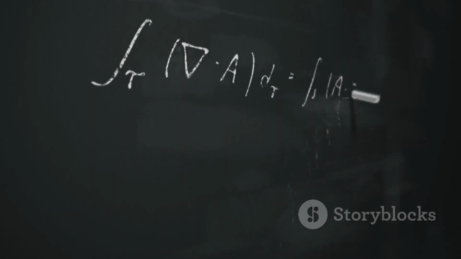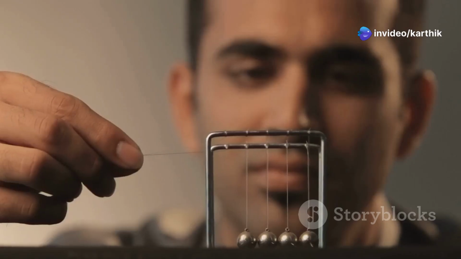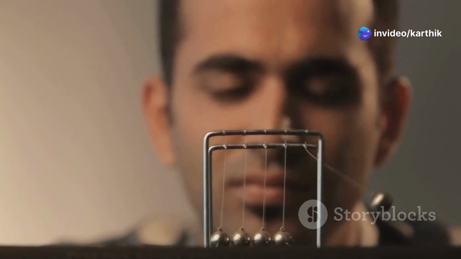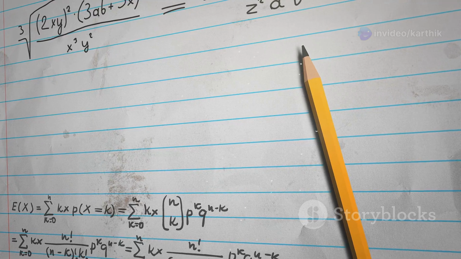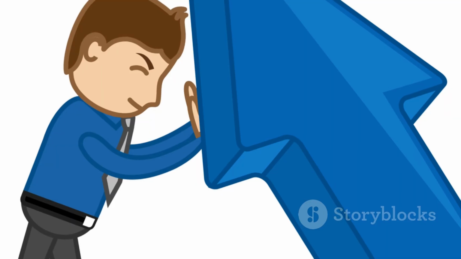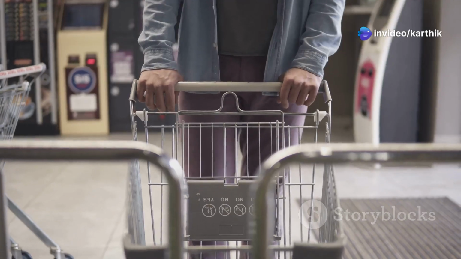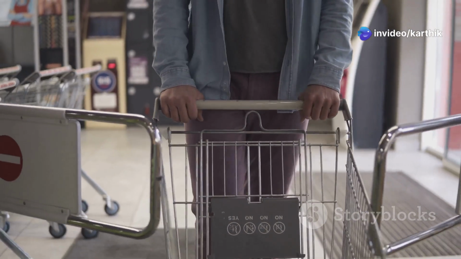Section 5. Newton's second law, force, mass, and acceleration, F equals ma. Newton's second law of motion explains how force, mass, and acceleration are related. It states, force equals mass times acceleration, F equals ma. This means the greater the force applied to an object, the greater its acceleration. Push a shopping cart harder, and it will accelerate faster.